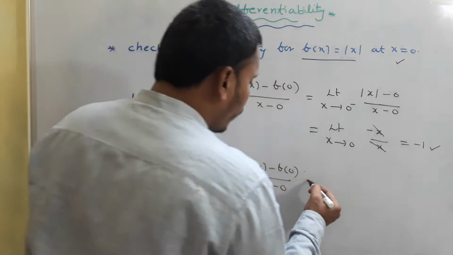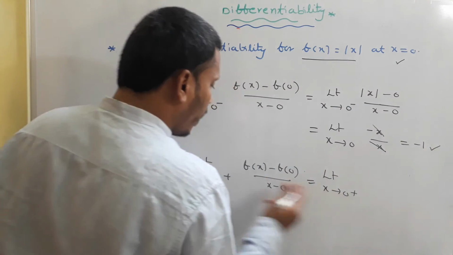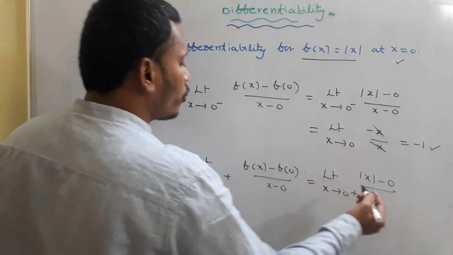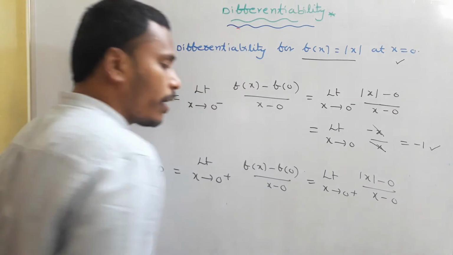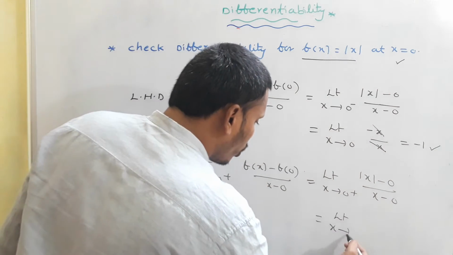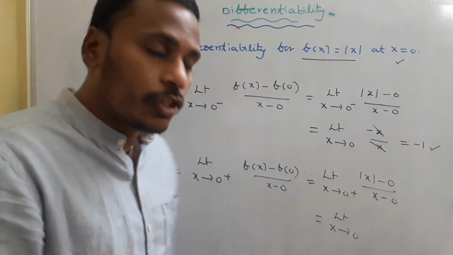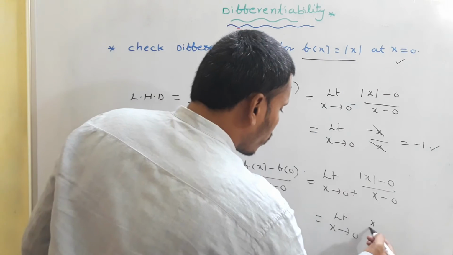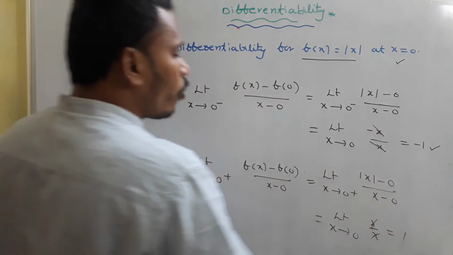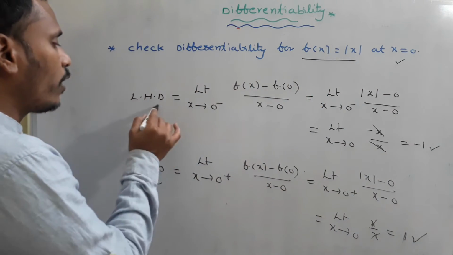Coming to the right hand derivative, use the same idea. Limit as x tends to 0 plus of f of x, which is mod x minus 0 because f of 0 is 0, divided by x minus 0. Since x is tending to 0 plus, x is greater than 0, so modulus of x is x. So x by x, just cancel this, and you will get 1. Finally, the left hand derivative is minus 1, whereas the right hand derivative is plus 1.